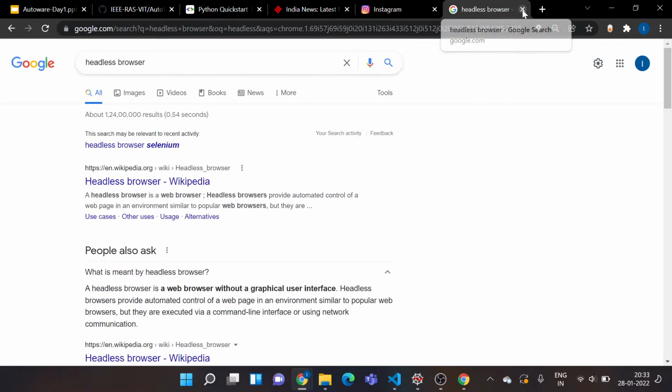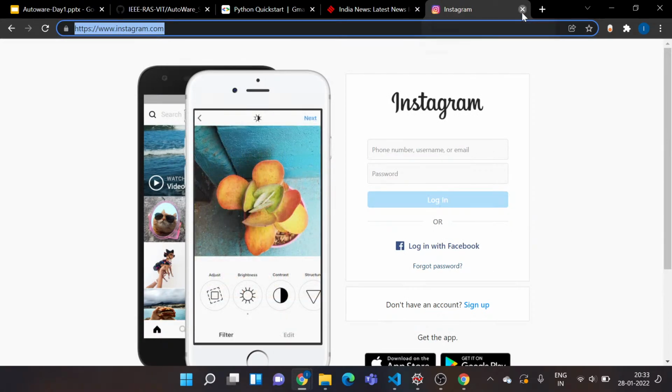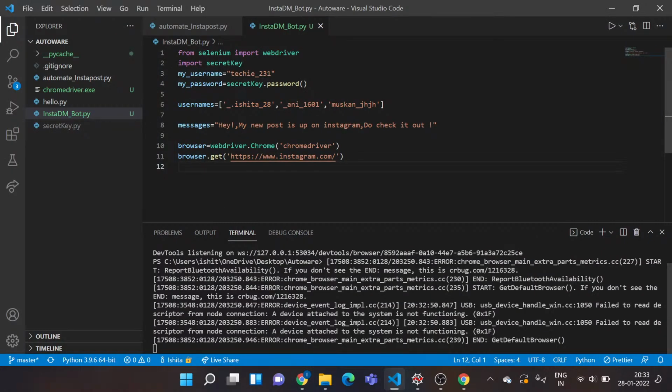Okay, so once we have a good understanding of this, I'll go back to my IDE, and we got to know that this code is running. Now if I break down this project into two parts, it would be first authenticating my login and the second one being sending messages. So I'll quickly create two functions for performing this task. I'll create this function login, and it would take two parameters, the first being the username and the other one being the password.